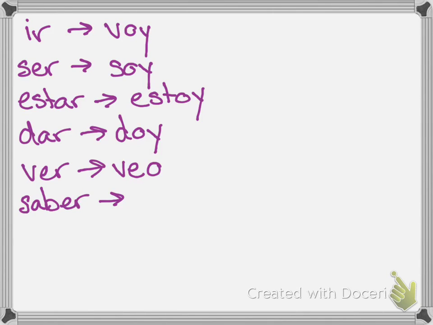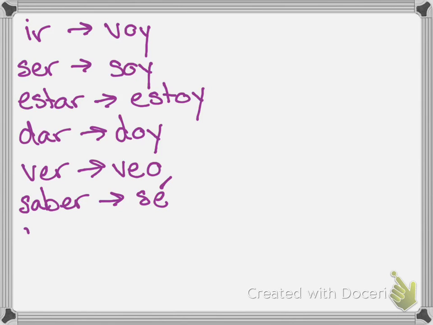One that everybody needs to learn is saber. Saber means to know, like to know information or how to do something. So it is sé. I ask the question a lot, like, ¿sabes? Do you know? ¿Sabes la respuesta? Do you know the answer? Sí, sé la respuesta. Yes, I know the answer. Okay? No sé, I don't know. No sé. Sé is a very important irregular yo.